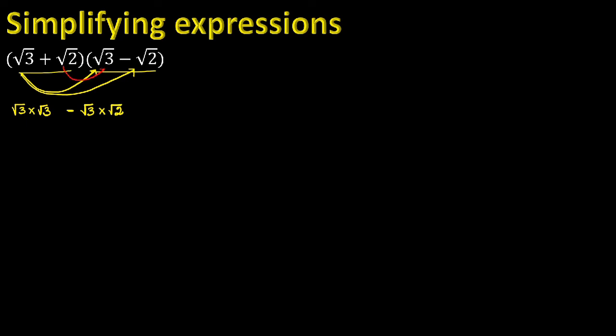Second term with first term. Then second term with second term. That is root 2 and root 3 having same sign, so plus root 2 into root 3. Then plus into minus, minus root 2 into root 2.